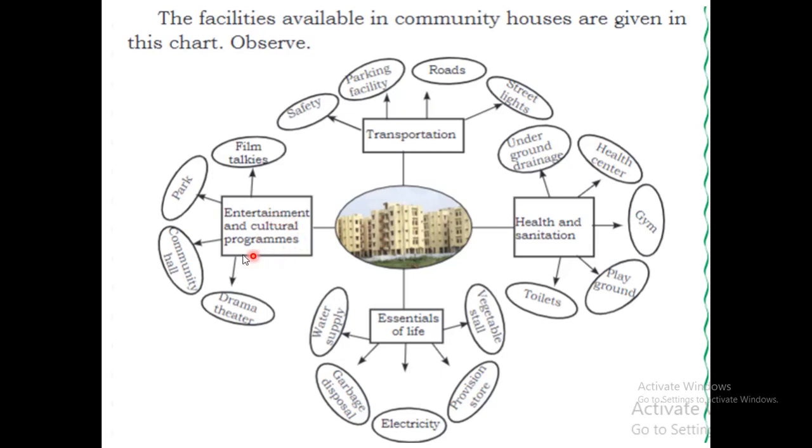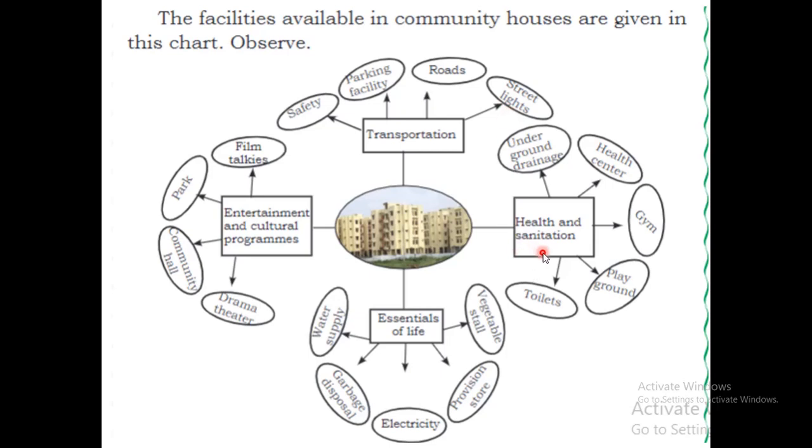Then there will be safe transportation in the community, a parking facility, good roads and street lights. On every street there will be lights.